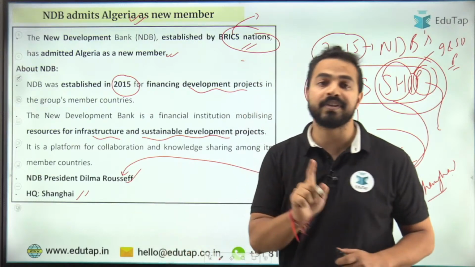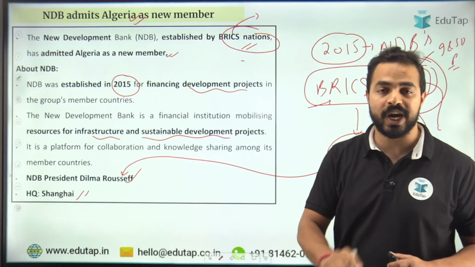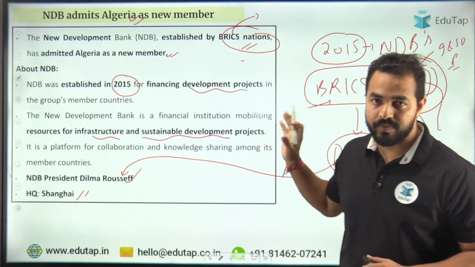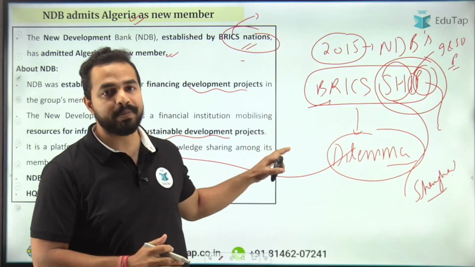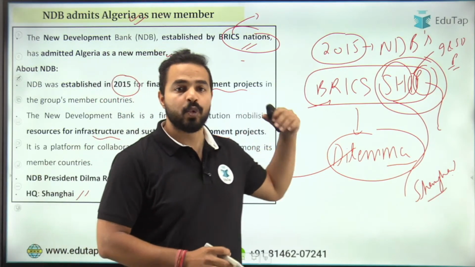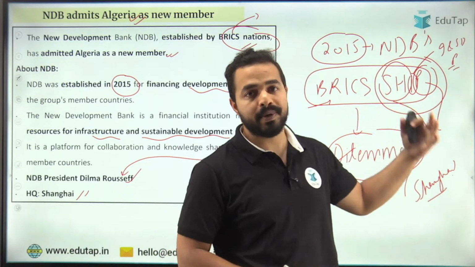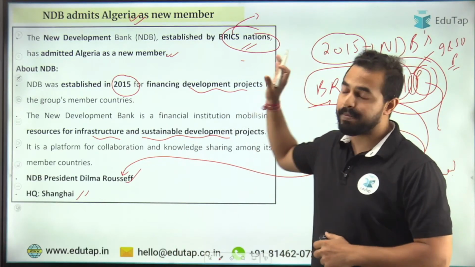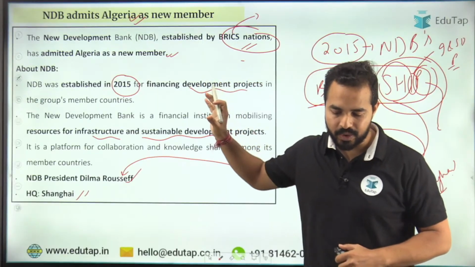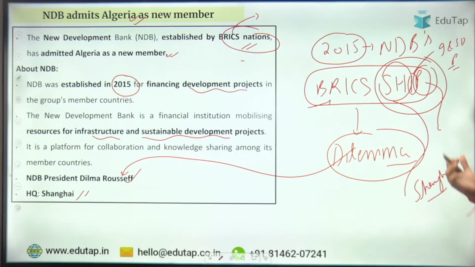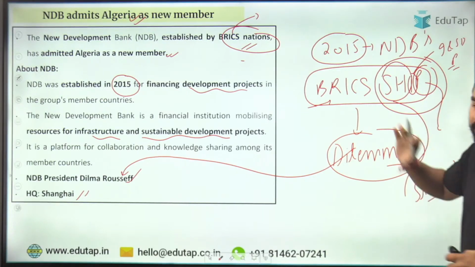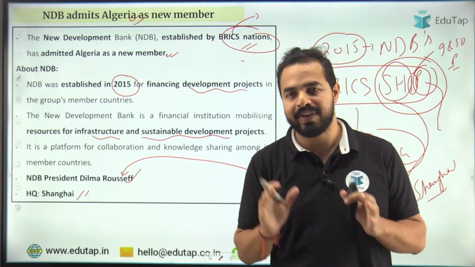So we have seen in the previous year that there are questions on such kind of topics also. When an organization is in the news article, they also ask about the head of that particular organization, when it was established, what was the aim, what is the objective, who are the members, how many members are there. So all these things are being asked about these organizations which are in the news. So I think this trick will definitely help you out. I can just again reiterate this to all of you. In 2015, NDB's BRICS ship was in a dilemma. Just remember this part, and all the details of the NDB you will be able to retain very easily.